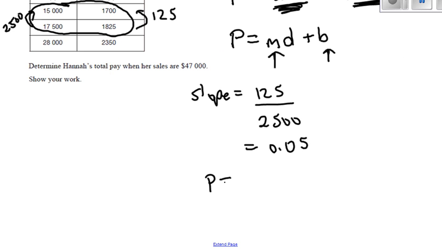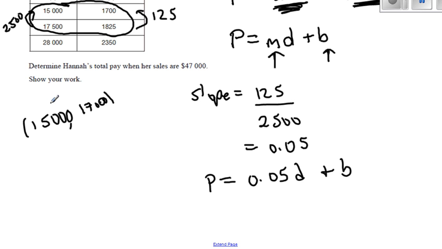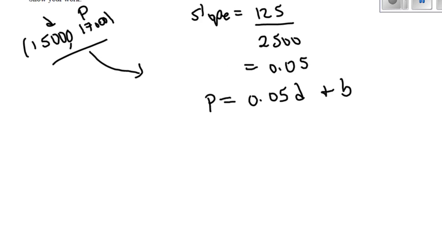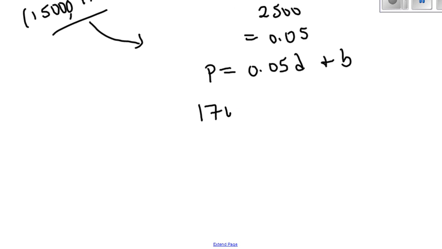So I already know that 5% is the percent she gets from her sales. So I have this equation, P equals 0.05 times the dollar amount plus the starting base fee. So I still need to find the base fee, and the way we do that is we're going to take one of the points that we know, 15,000 and 1,700. This is D, and this is P, and we're going to sub them into this equation. So 1,700 is her pay when she earns 5% of 15,000 and her base salary.